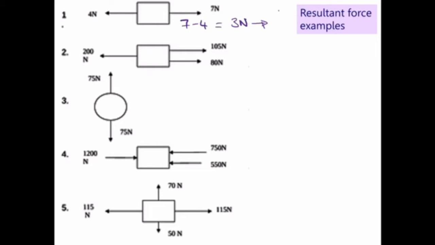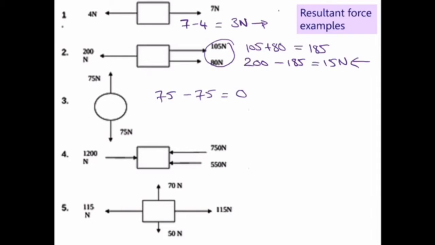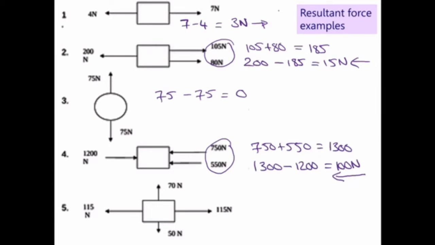Number 2, we've got 2 forces acting towards the right, so we've got to add those together, the 105 plus the 80, and then take away the force to the left. And we end up with 15 newtons to the left. Number 3 is a nice easy one. Number 4, we've got 1,200 newtons pointing to the right, and then we've got 750 plus 550 pointing to the left. So the two that are in the same direction, we add them together and take away the opposite one, and we end with 100 newtons to the left.